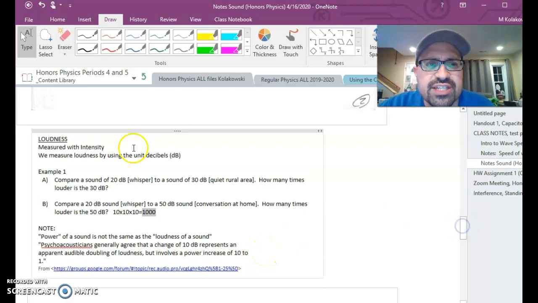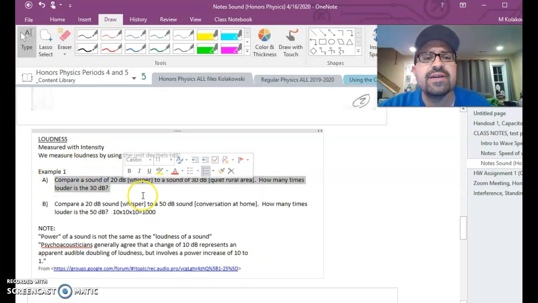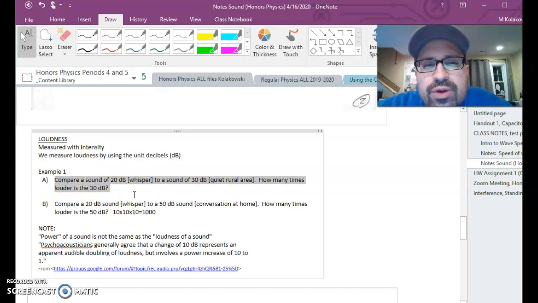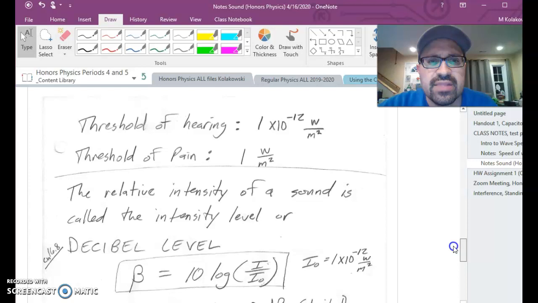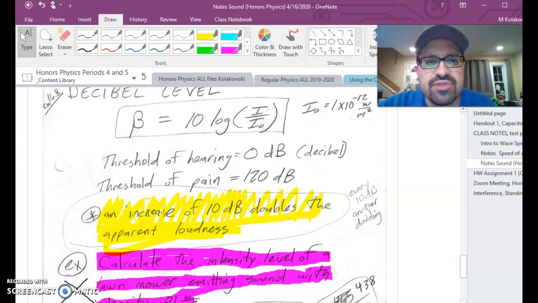So let's focus on this question here. I would say that to you and me, sample problem number 1 here, we would say that that quiet rural area is about twice as loud to our ears as the whisper, and maybe 10 times more intense, 10 times more powerful, but to us, our ears would detect that as maybe twice as loud. Okay. There's some subjectivity, of course, in all of this, being that the way we hear things is unique from person to person. It says the relative intensity of a sound is called the intensity level or decibel level. Yeah, so here it is right here. An increase of 10 decibels roughly doubles the apparent loudness.